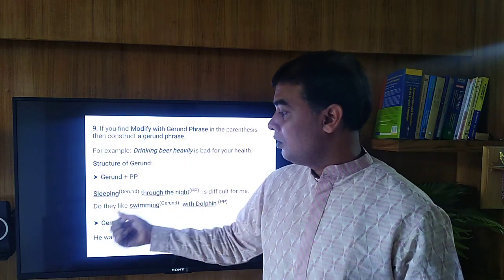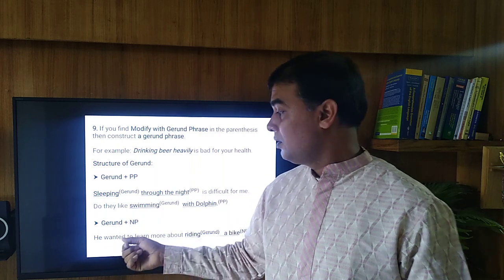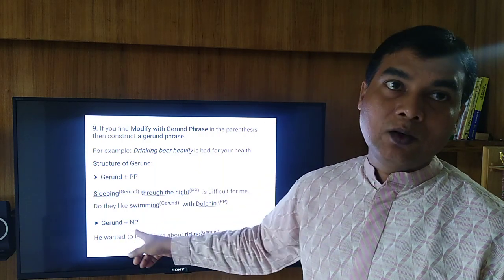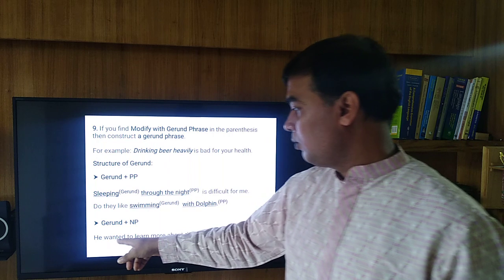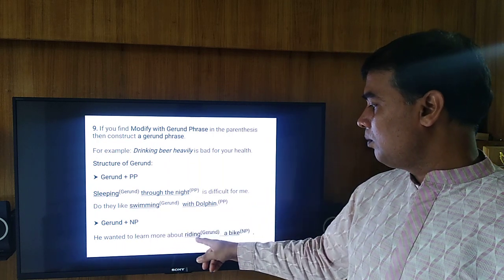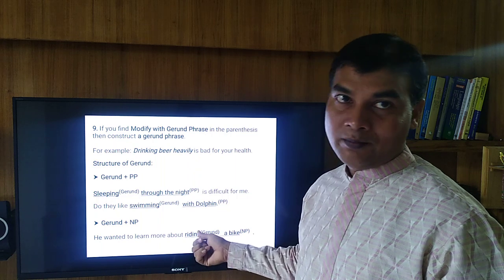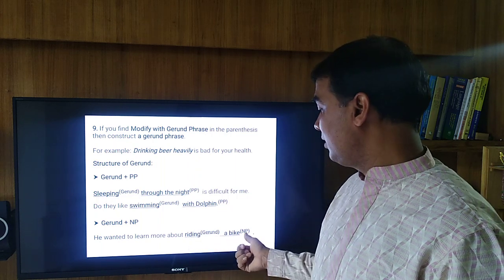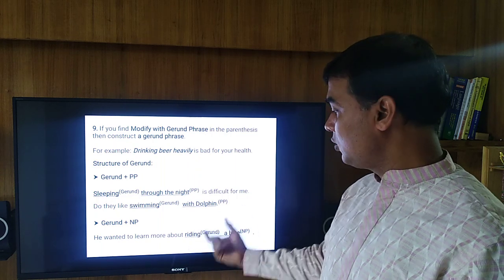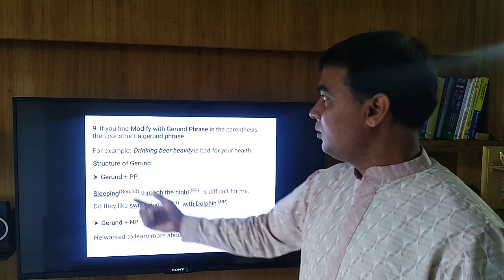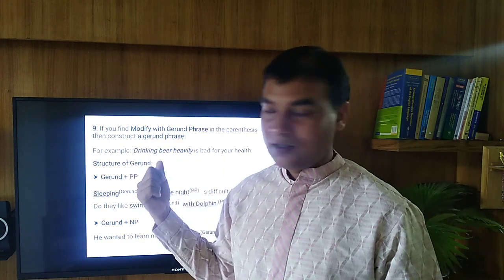Again, you can also construct a gerund phrase combining gerund plus noun phrase. For example, he wanted to learn more about riding a bike. Here you see riding, this is a gerund, verb with ing, and a bike, this is a noun phrase. So combining these two things, gerund plus noun phrase, we can construct a gerund phrase.